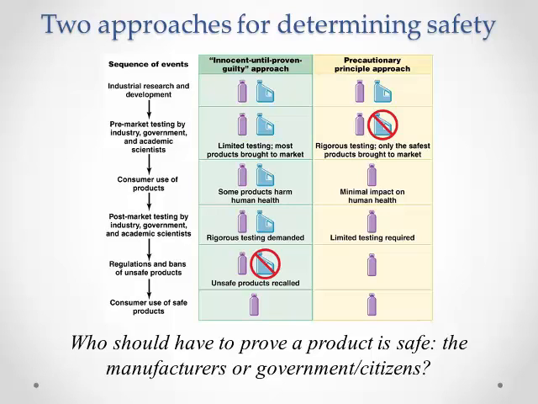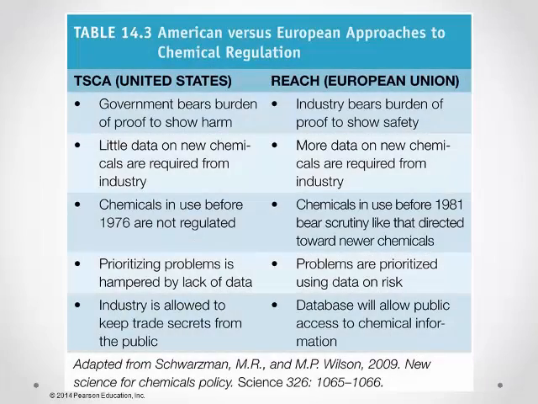The European Union largely follows the precautionary principle, while the US follows the innocent until proven guilty approach. In terms of chemical policy, the European Union has the REACH program, which stands for Registration, Evaluation, Authorization, and Restriction of Chemicals. This program shifts the burden of proof for safety to industry. Under REACH, 30,000 chemicals will have to be registered with the European Chemicals Agency.